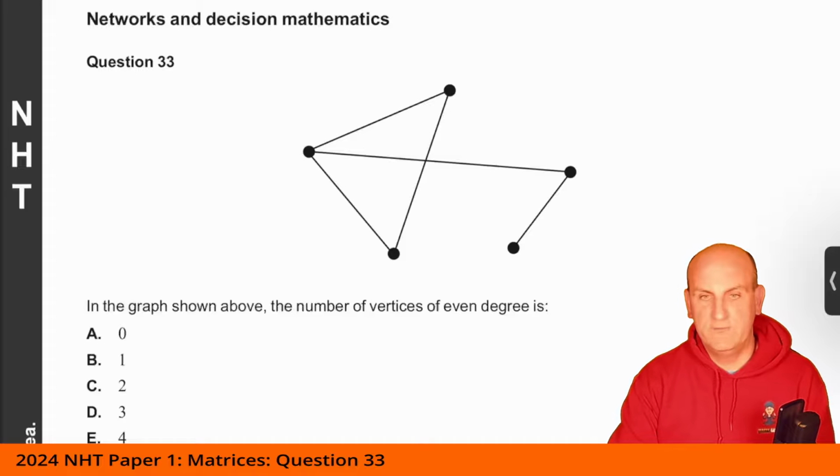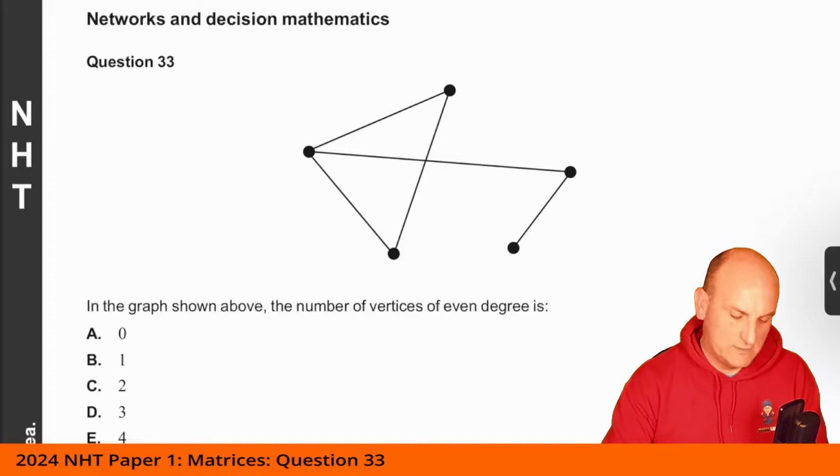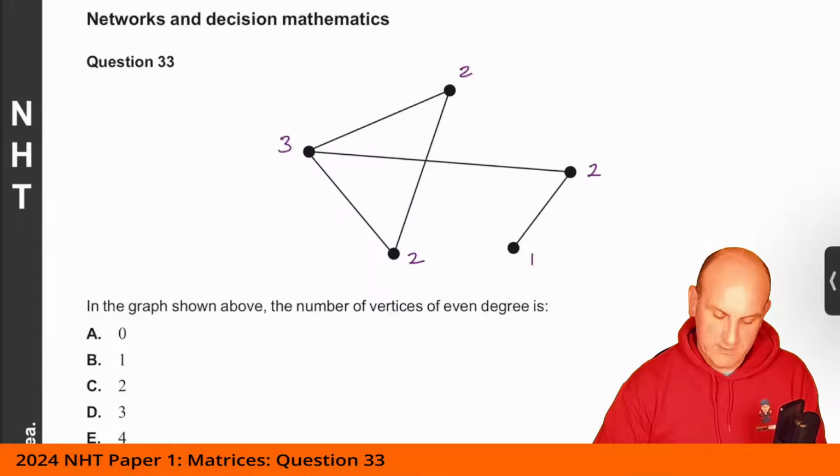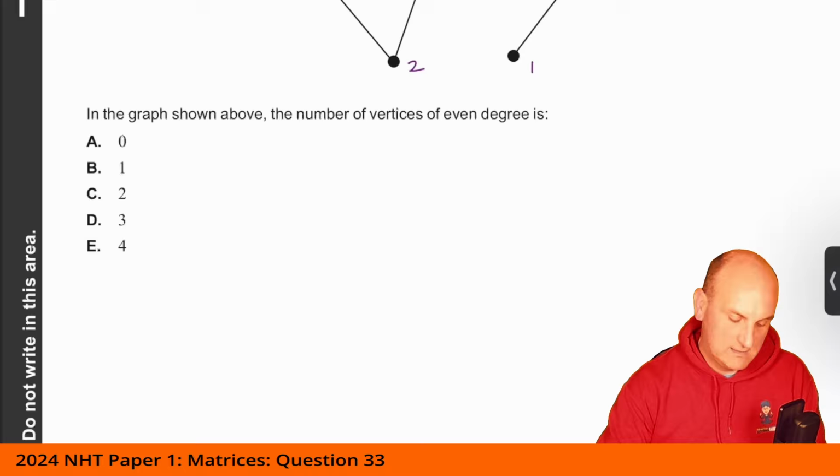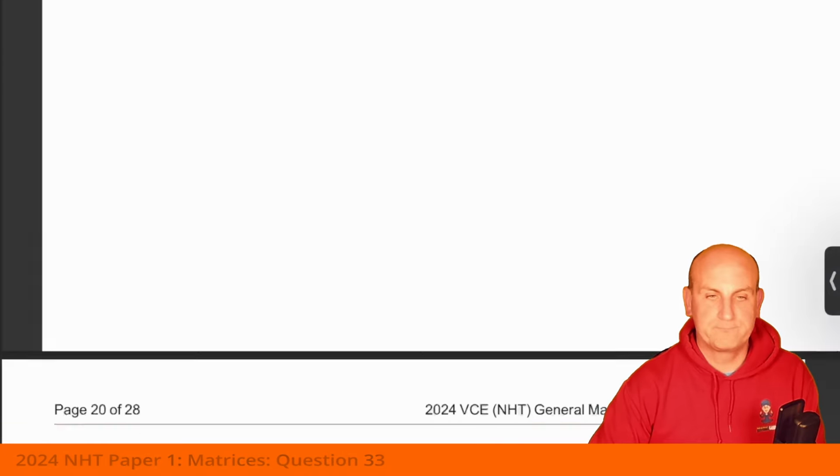Right, question 33. On the graph shown above, the number of vertices of even degree. Well, this one has degree 3 because there's 3 lines coming off it. Degree 2, 2 lines coming off it. Degree 2. This one was the trick. It was 1, and that one's got 2. So 1, 2, 3. We've got 3. So D is going to be my correct answer.